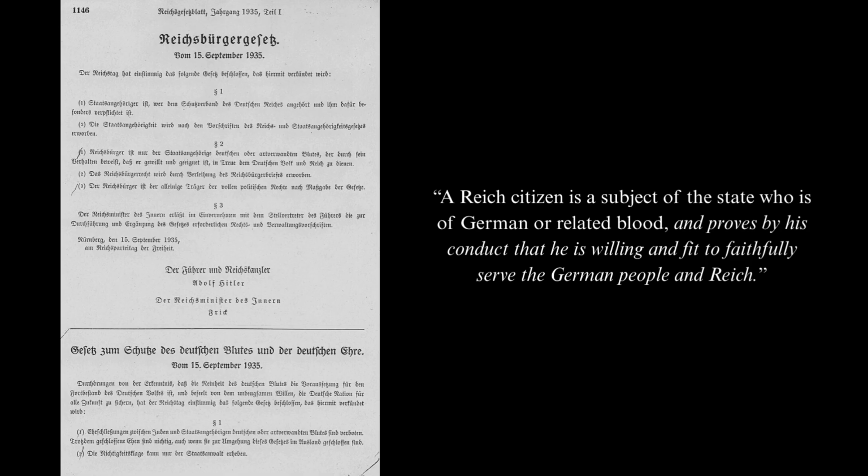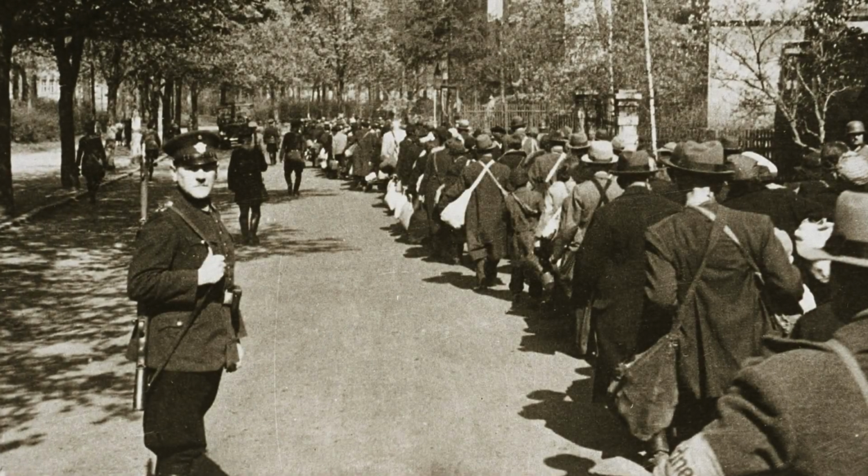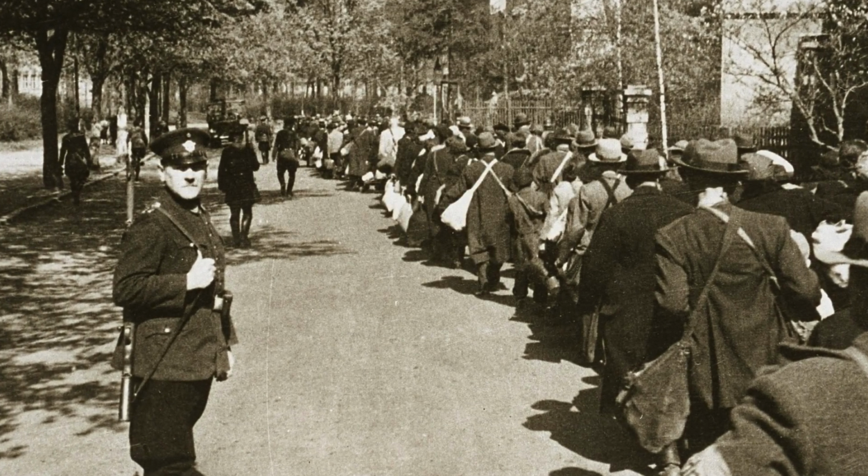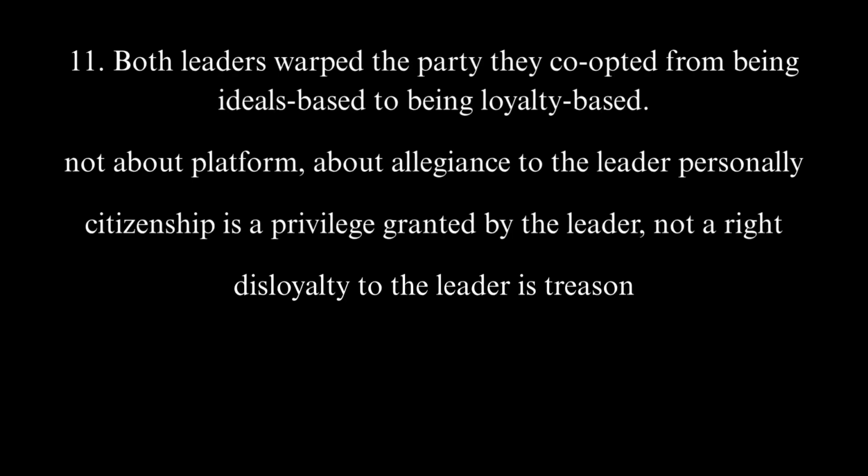The Nazis, in 1935, passed the Nuremberg Laws, which, among other things, redefined what made a person a German citizen or not. In practice, anyone not supportive of the Nazis, and indeed anyone Hitler didn't like, could be stripped of their German citizenship. This generally also came with a one-way trip to a concentration camp. The Nazis made not supporting them illegal, and treasonous even.